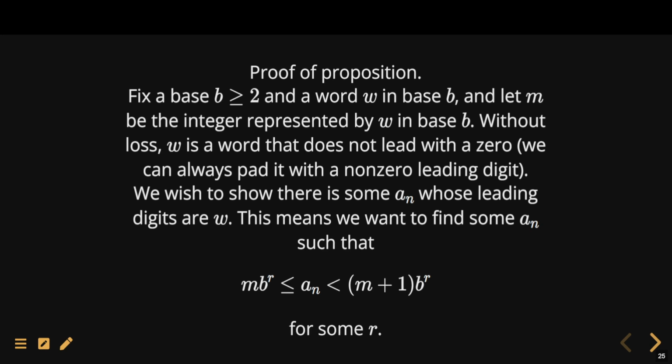What we want to do is show that there is some term, AN, whose leading digits are W in base B. That is equivalent to trying to show that AN is bounded between M times B to the r and M plus 1 times B to the r for some r.